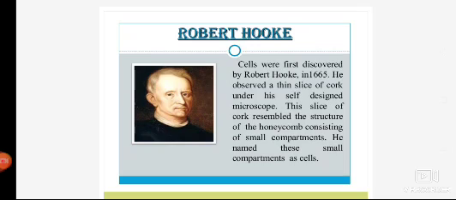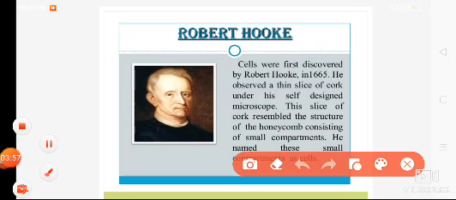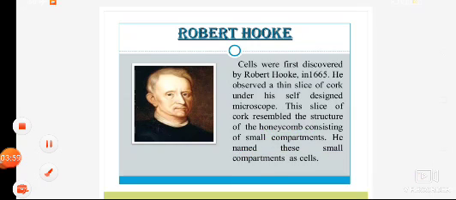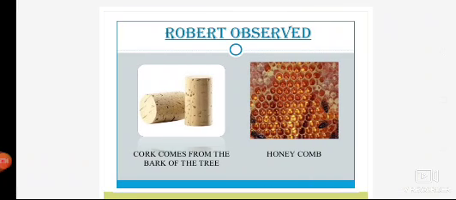He observed a thin slice of cork, the bark of a tree, and he observed a honeycomb structure. Just like a bee's honeycomb has its structure, similarly the cell structure that Robert Hooke observed resembles that of a honeycomb.